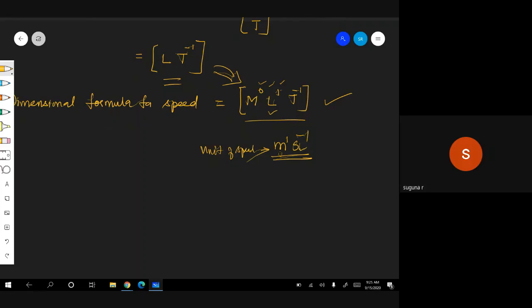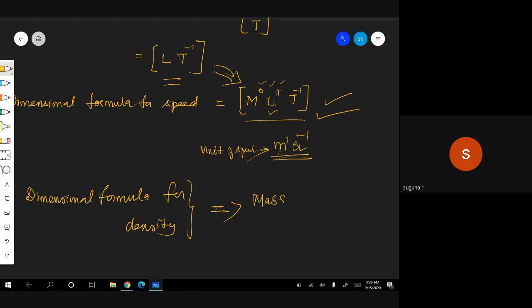Let me give you something else. Dimensional formula for density. What is density? Mass by volume.